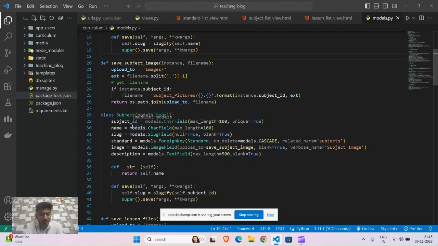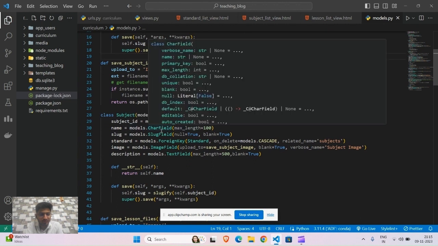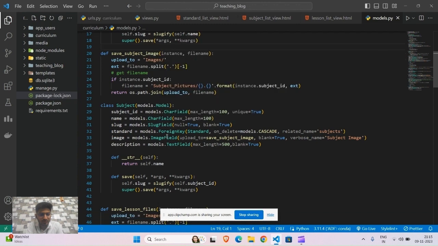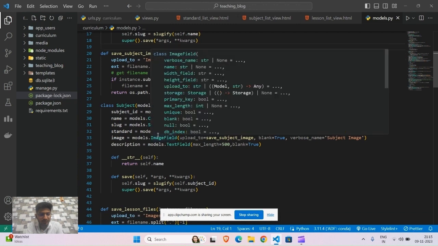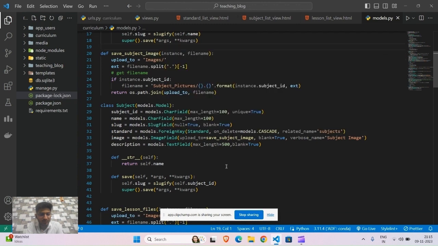In the subject model we have provided subject ID using CharField, name using CharField, slug using SlugField, and standard. We have provided a foreign key to our standard model because one standard can contain many subjects, and we have also provided on_delete with the cascade function, and we have given the related name subjects.